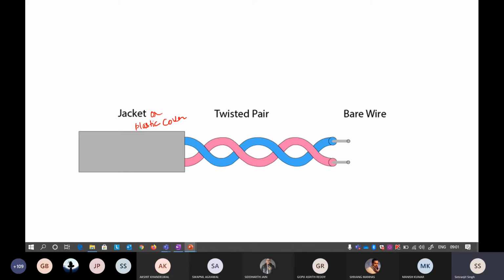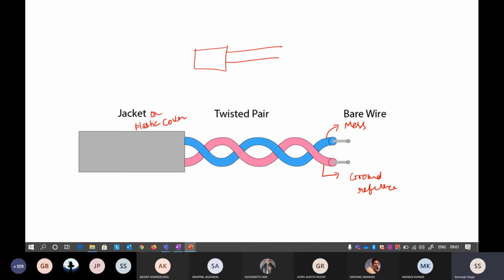Now, what is the advantage of twisting a wire? You may be thinking, why have we twisted the wire? We could directly use the wire like this. One wire is used to send your messages, and the other wire is used as a ground reference. So a ground wire is also used there.